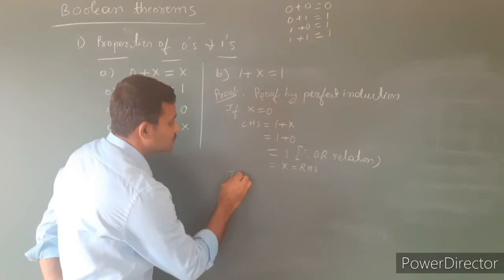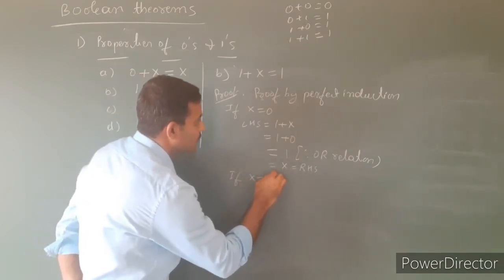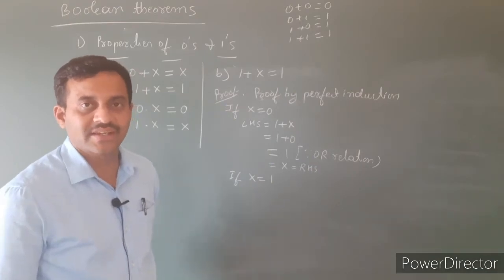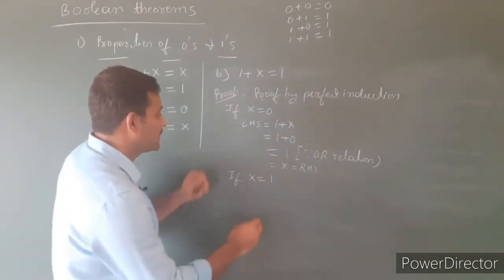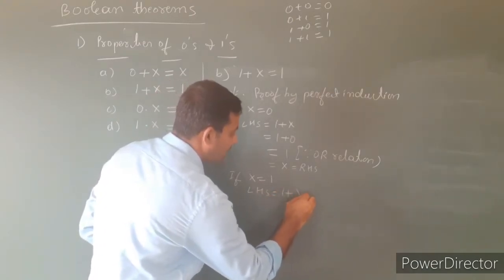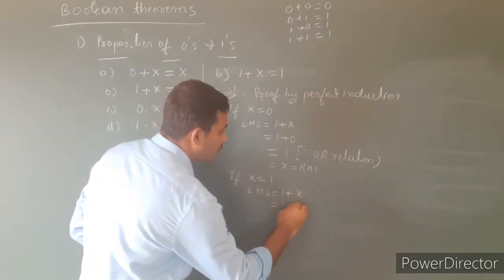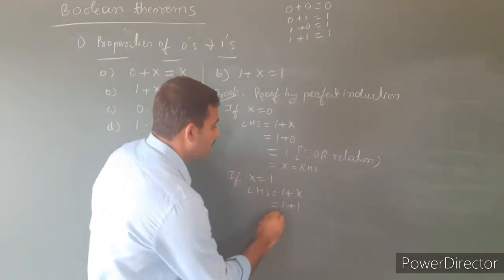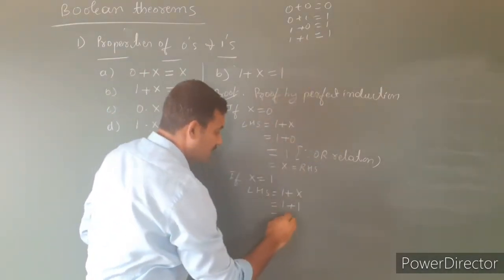Then consider case 2, if x equals 1, the second value of the variable x. Again consider the left hand side, that is 1 plus x, which is equal to 1 plus 1. Replace x by 1. What is 1 plus 1 in the OR relation? That is 1.